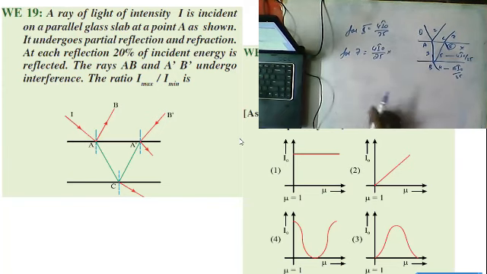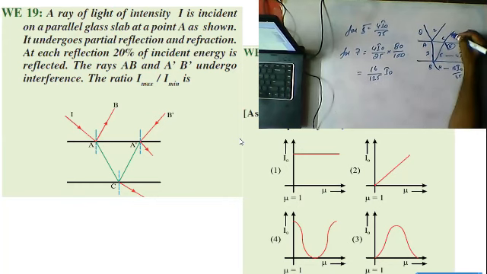And for the 7th, it is equal to 4 I naught by 25 into 80 by 100. That is 16 by 125 I naught. So here this light ray is 16 by 125 I naught.